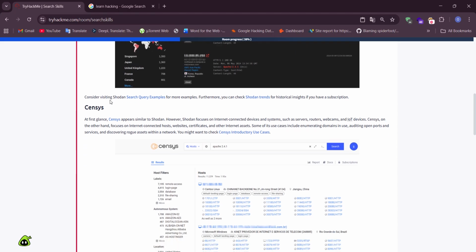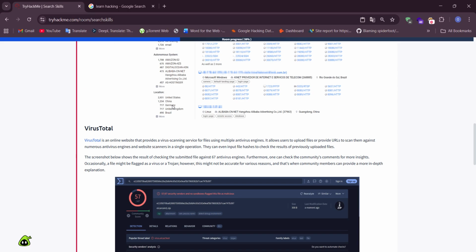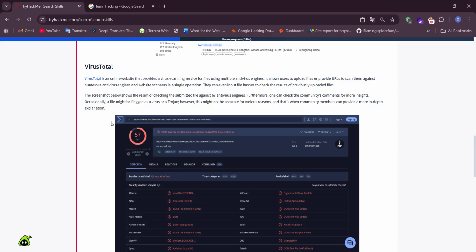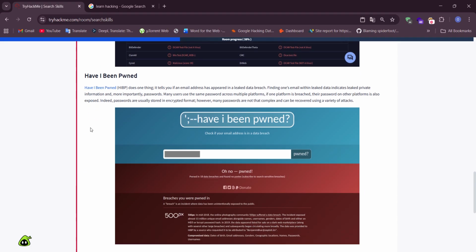Censys is used to search internet connected devices and systems, for example webcams, servers, routers, and so on. VirusTotal is used to find viruses in files or other things. Have I Been Pwned is used to search whether a Gmail account is stolen or not.